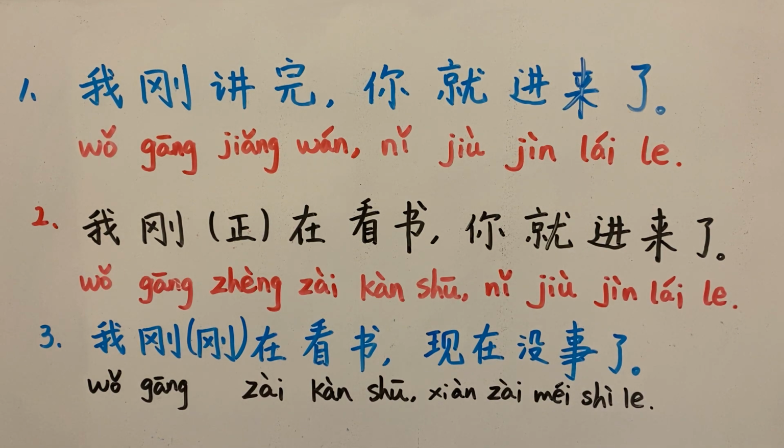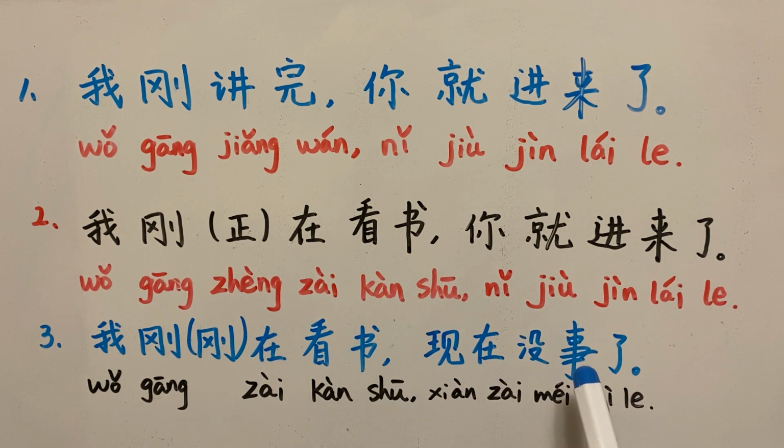So the tricky part in Chinese is that Chinese verbs or verb phrases do not have an obvious inflection. So the meaning of the sentences very much depends on its context.